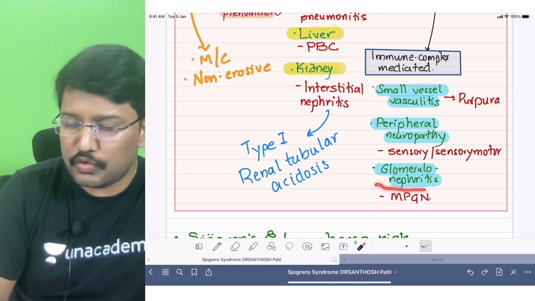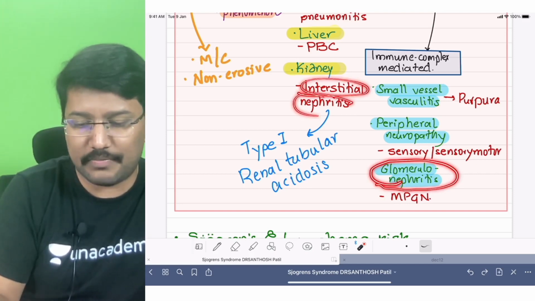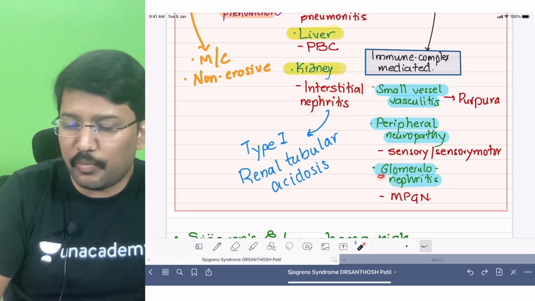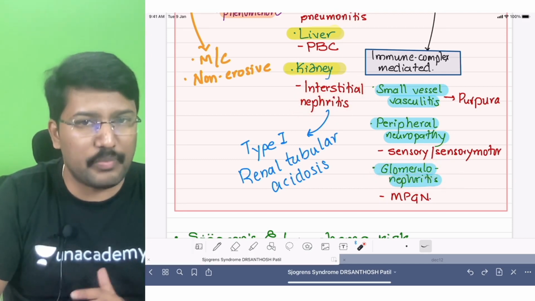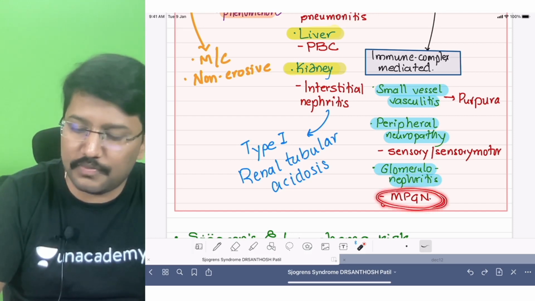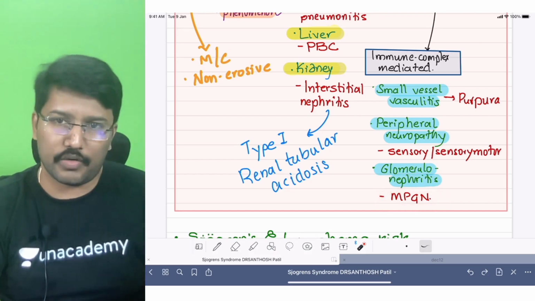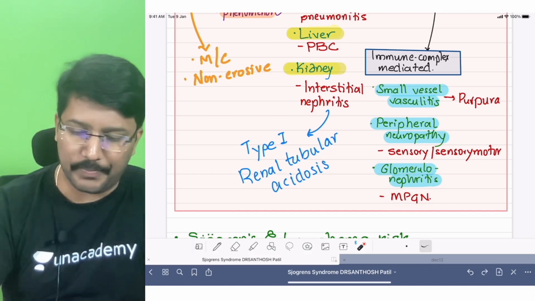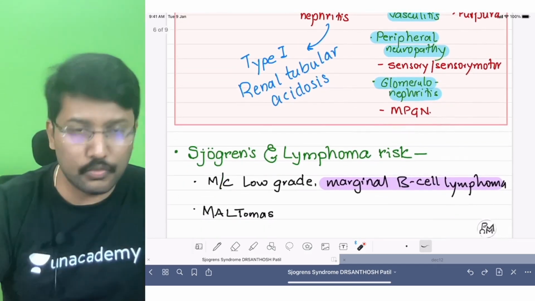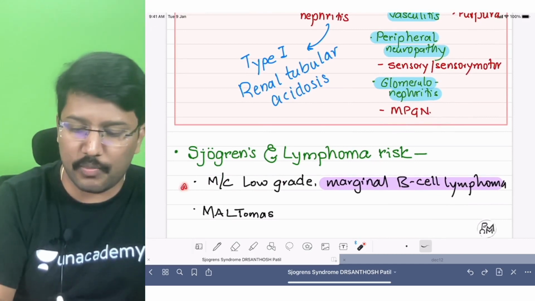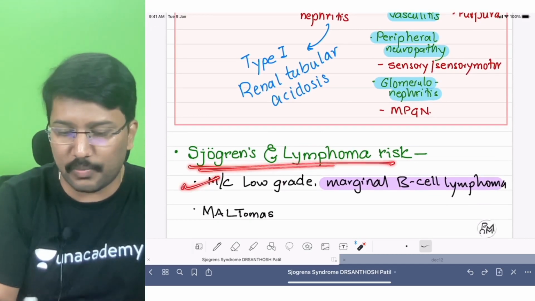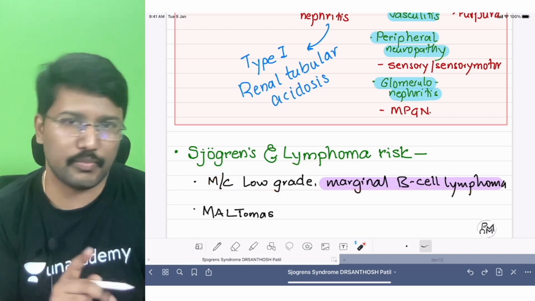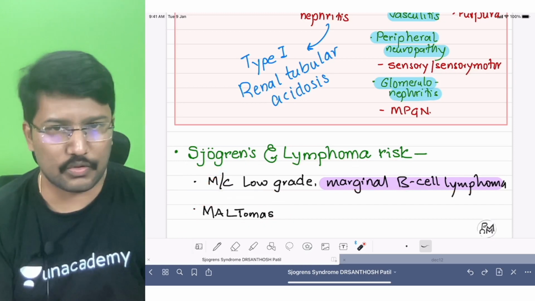Okay, and it can also cause glomerulonephritis, not only interstitial nephritis. Interstitial nephritis is because of the lymphocytic infiltration, but immune complex deposition can also cause glomerulonephritis, mainly in the form of membranoproliferative GN. Okay, so these are the extraglandular manifestations. Now before I move on, we'll just refresh this point, right? Most common Sjogren's syndrome and lymphoma risk: the most common is low-grade marginal B-cell lymphoma. That is the most common, and they can also get maltomas.